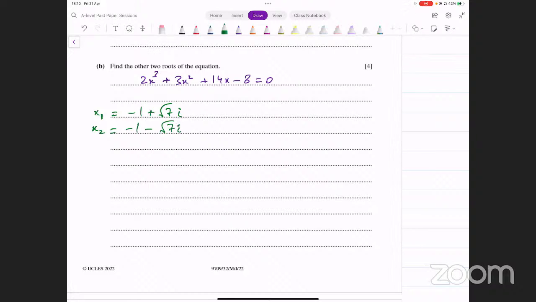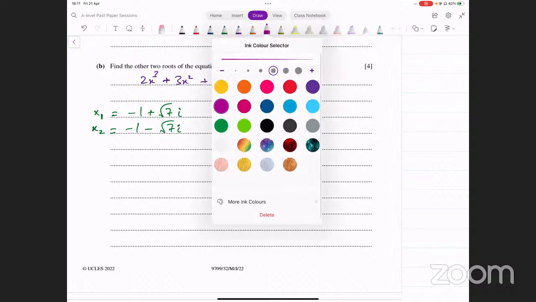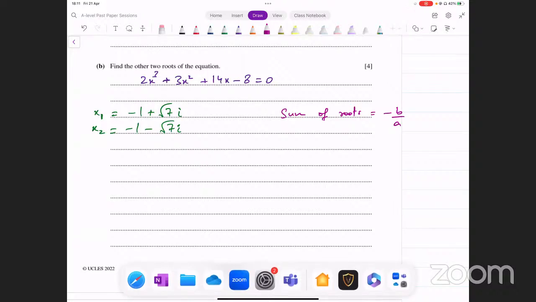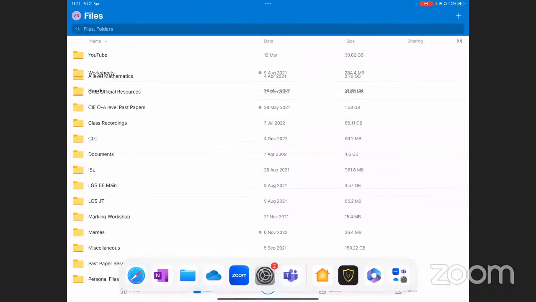Now how do you find the third root? Third root हमारे पास आ जाएगा sum of roots वाला formula use करके, right? Sum of roots of a polynomial, remember what that was? That was minus b over a, right? Minus b over a. So remember this. ये मैंने यहाँ पे कहीं आपको दिखाया होगा पहले, नोट्स में इनफैक्ट होना चाहिए.